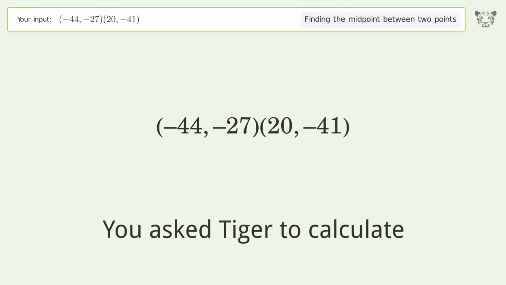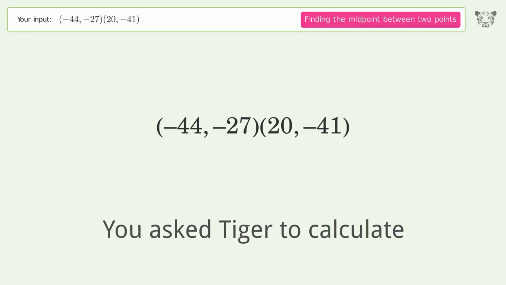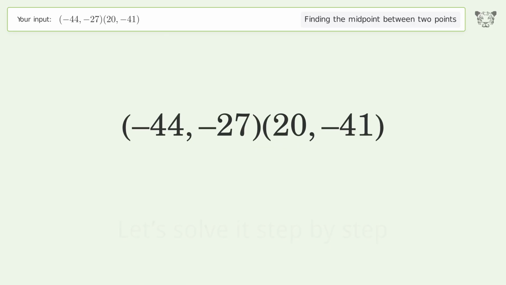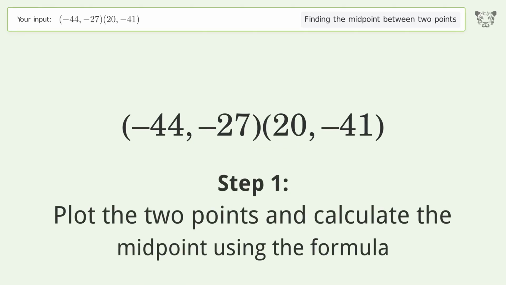You ask Tiger to calculate. This deals with finding the midpoint between 2 points. The midpoint between the 2 points is -12, -34. Let's solve it step by step. Plot the 2 points and calculate the midpoint using the formula.